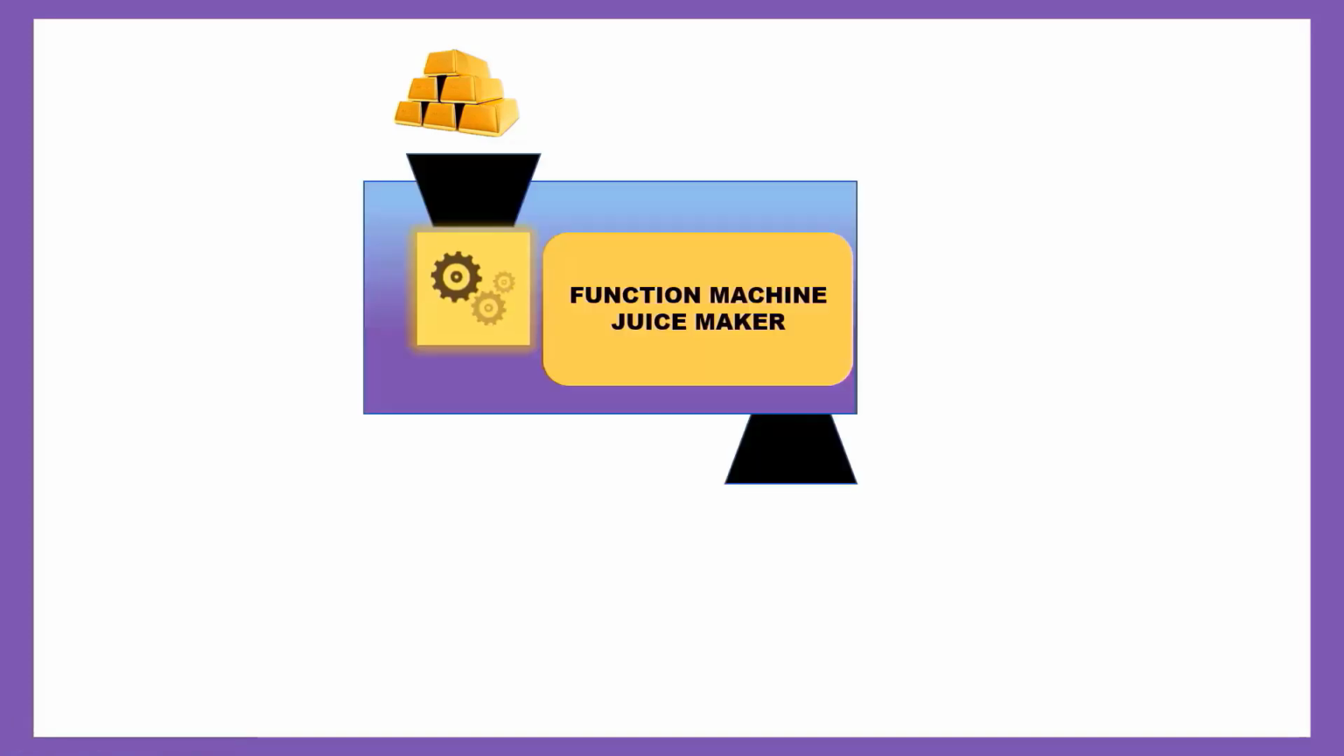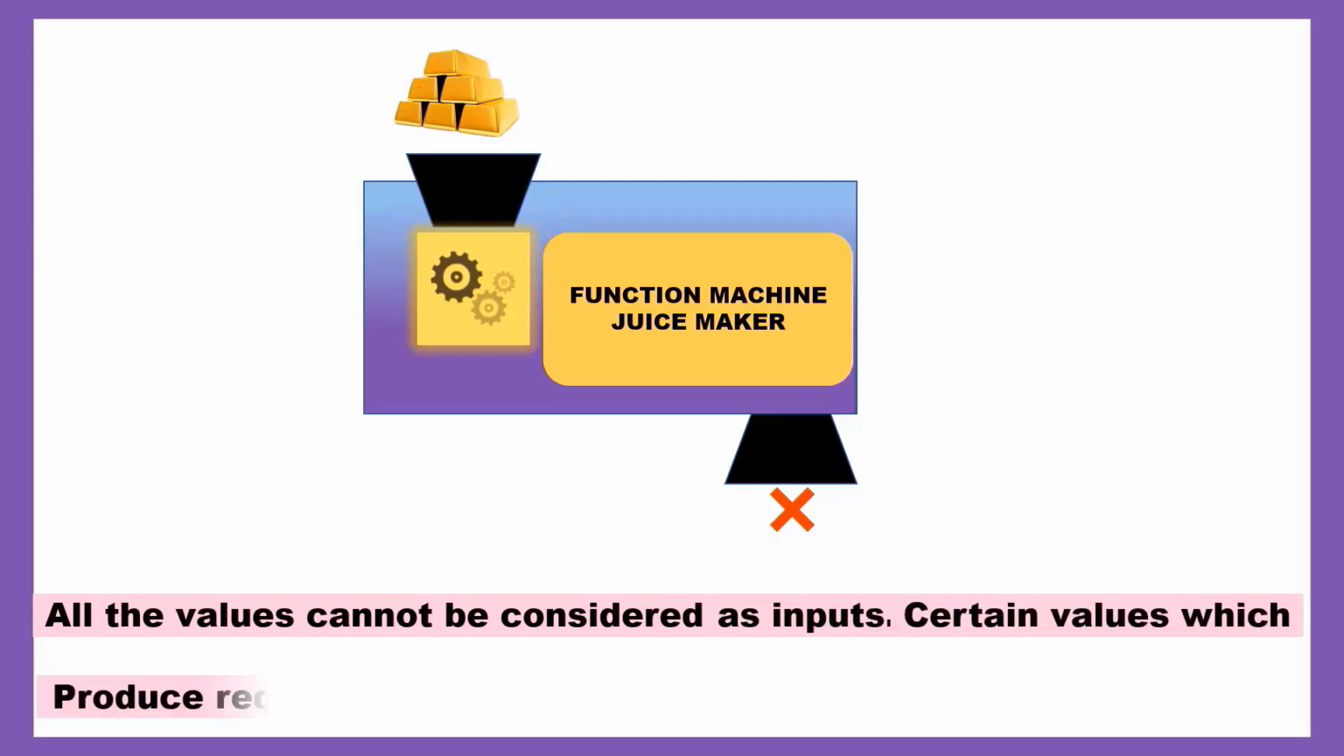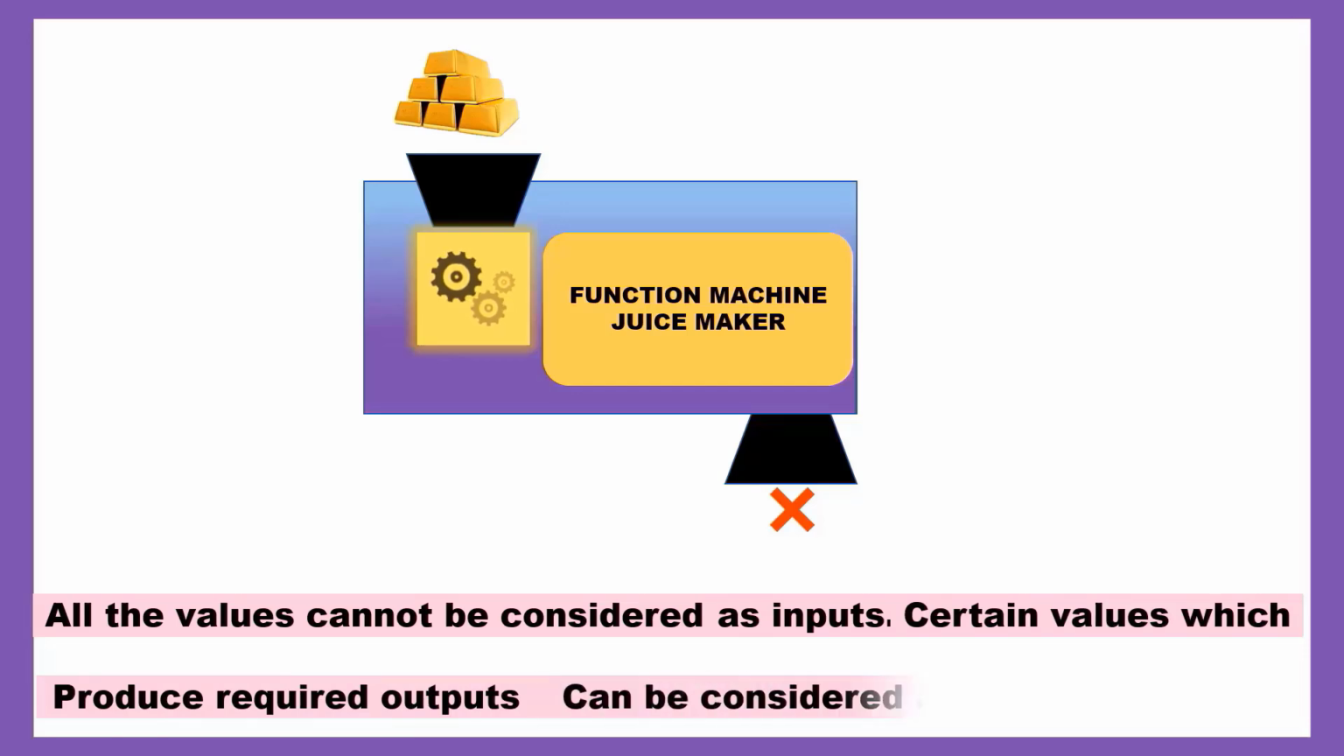Let's consider these golden cubes. What happens when we give these golden cubes as input? Do we get juice from these golden cubes? No, certainly not. Instead, the machine will be broken. All values cannot be considered as inputs. Certain values which produce required outputs can be considered as input.